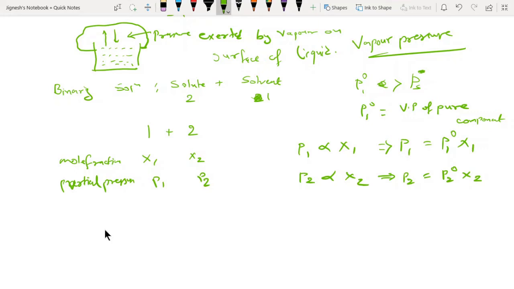Now let us understand what this indicates. This is given as a statement, which you can write down for a solution.